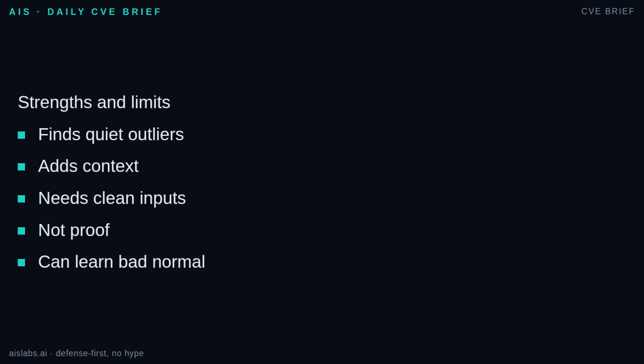But UEBA has limits. It needs clean identity data, good timestamps, stable peer groups, and enough history. It does not replace investigation. It does not know business intent by magic, and it can learn bad normal. If onboarding includes messy permissions or stale accounts, the model may bless behavior the business never wanted.